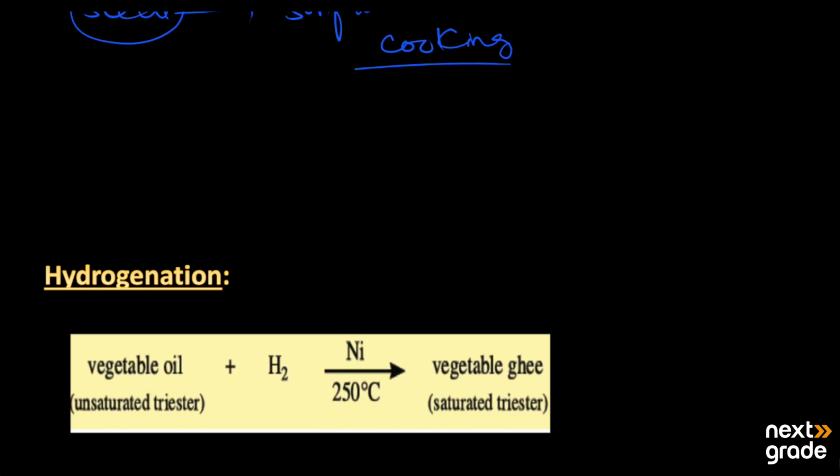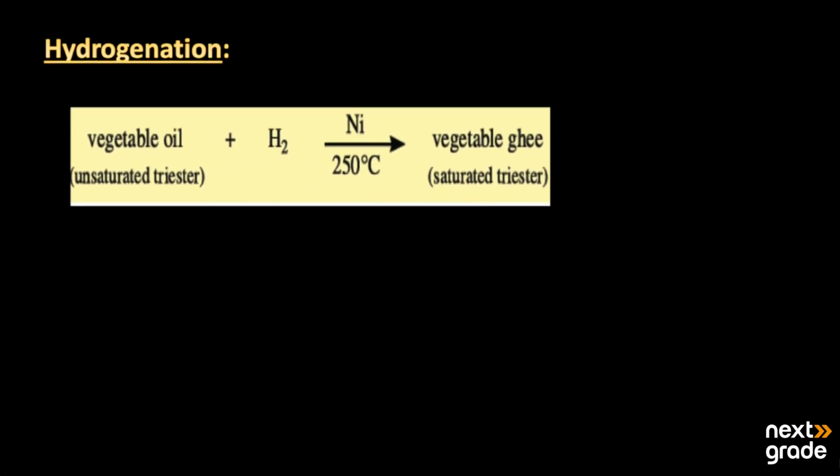After this we have the process of hydrogenation. The process of hydrogenation is basically a process in which we add hydrogen into vegetable oil. Here the vegetable oil is an unsaturated triester. Tri means three ester groups are present, and it is unsaturated in form, with carbon-carbon double bonds.